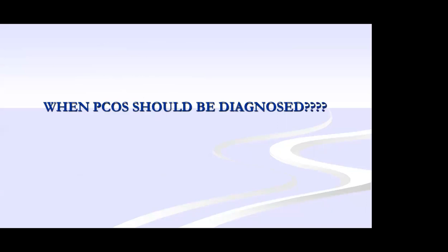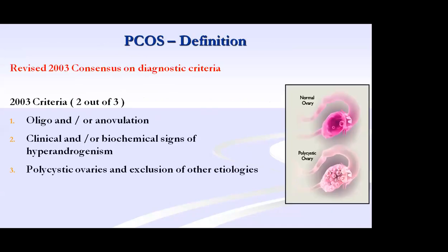So these are all the symptoms and signs when the adolescent is brought to your OP by herself or with the mother. And what are all the investigations you will advise? And how will you tell the girl that she has PCOS? This is the criteria. This is mainly for adults.